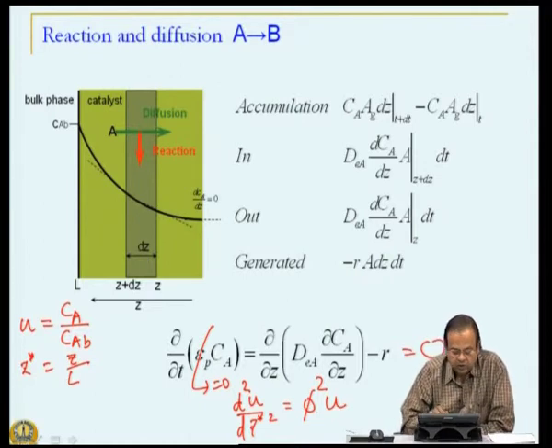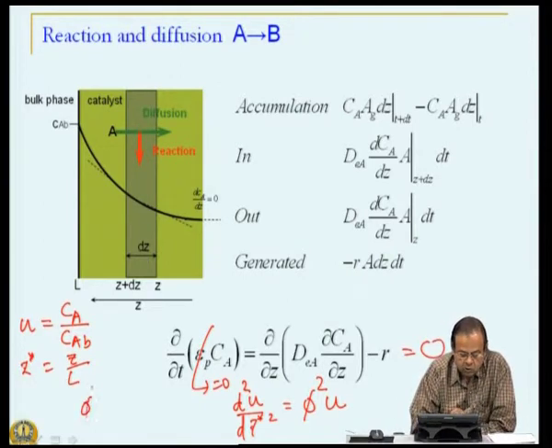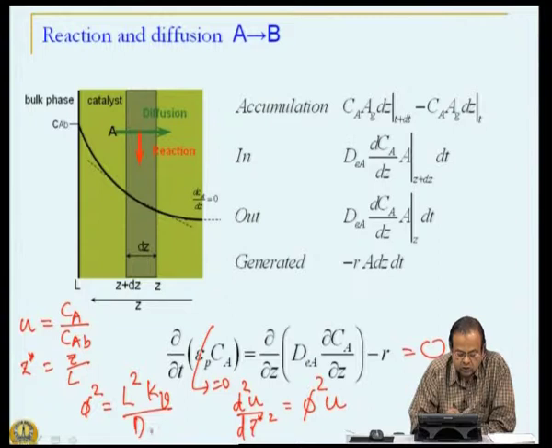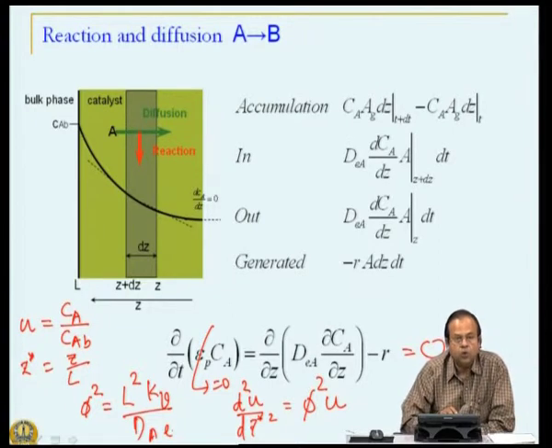This phi square, assuming first order reaction, works out to be the ratio of L square kV and dAe, which we also interpreted as the ratio of time scale for diffusion to time scale for reaction.